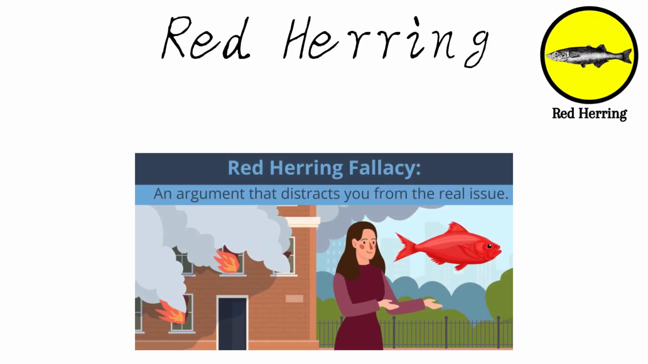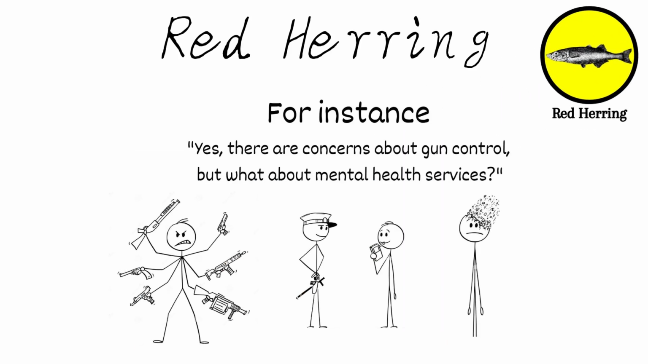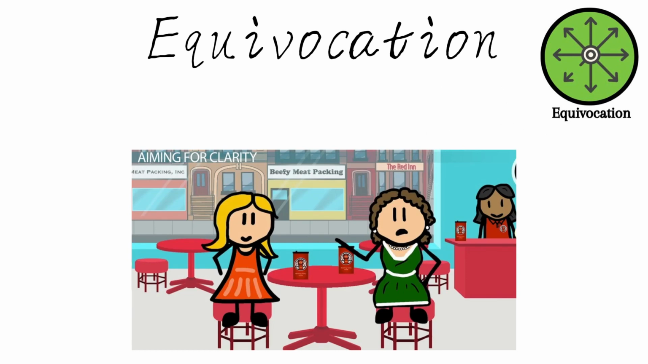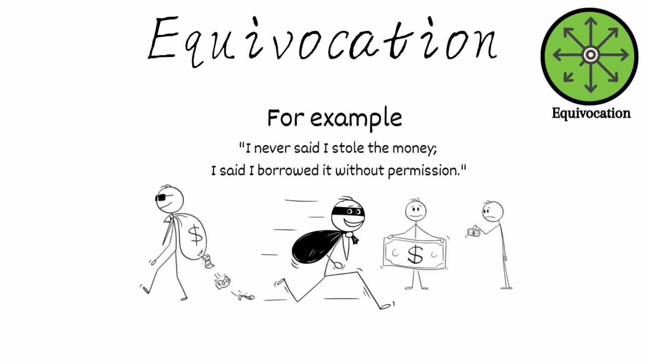Red herring: when an irrelevant topic is introduced to divert attention from the original issue. For instance, "Yes, there are concerns about gun control, but what about mental health services?" Equivocation involves using ambiguous language to deceive or evade the truth. For example, "I never said I stole the money, I said I borrowed it without permission."